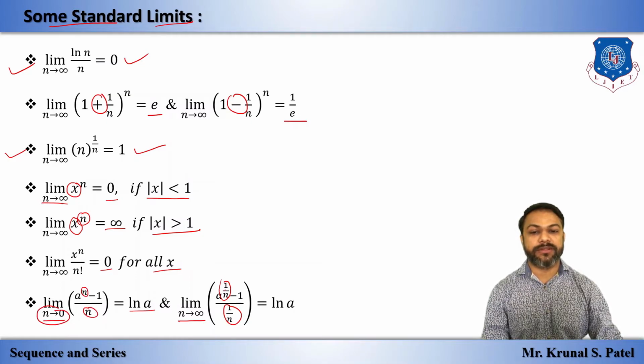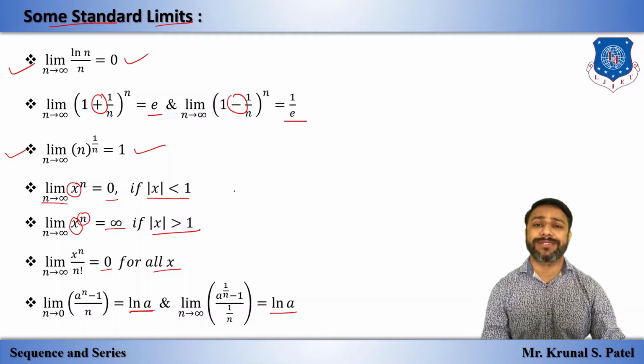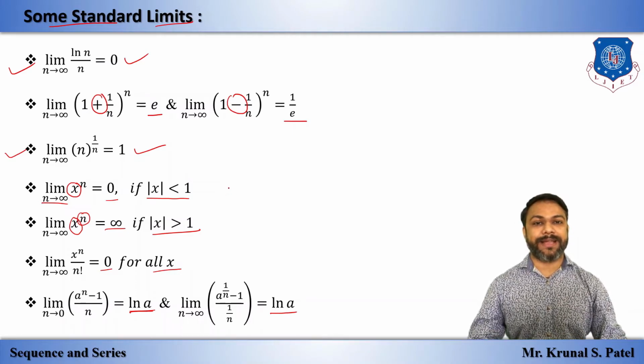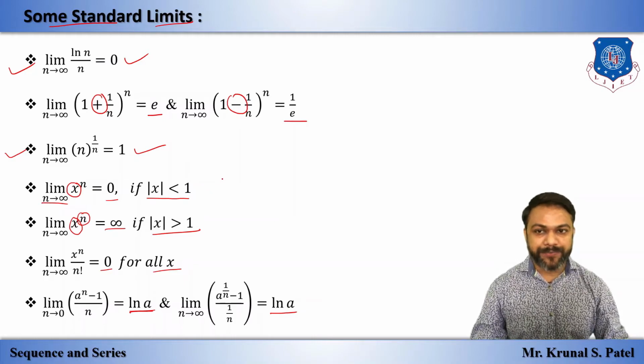If n tends to infinity, then the power 1 by n, whose denominator is also 1 by n, so the answer is also ln a. The answer will be the same. But what are the changes? You have to just keep them in your mind. Okay, these are the changes. So these are the standard limits which we will use in the entire chapter wherever they are required.